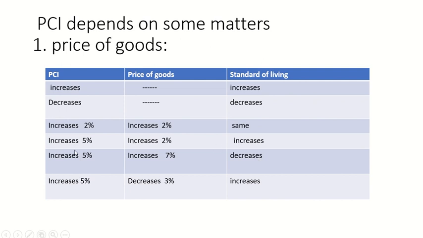Then again, if PCI increases 5% and the price of goods decreases 3%, we can understand that our standard of living will be increased. Okay, hope you have understood. Next,